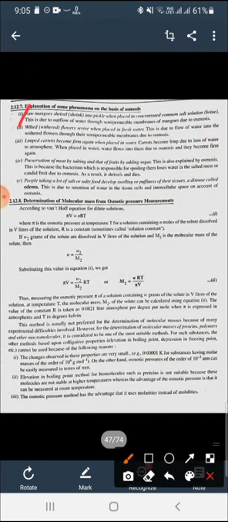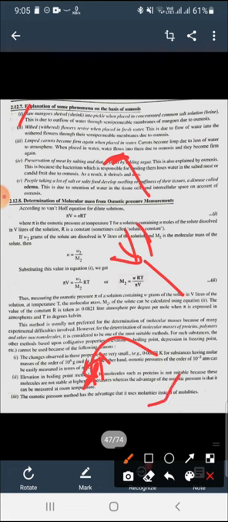Wilted flowers. Wilted means the flowers are tilted, like this. If this is a particular flower and it is tilted, it is known as a wilted flower. They revive when placed in fresh water. This is due to osmosis. All of these phenomena are due to osmosis only. Limp carrots become firm again when placed in water.